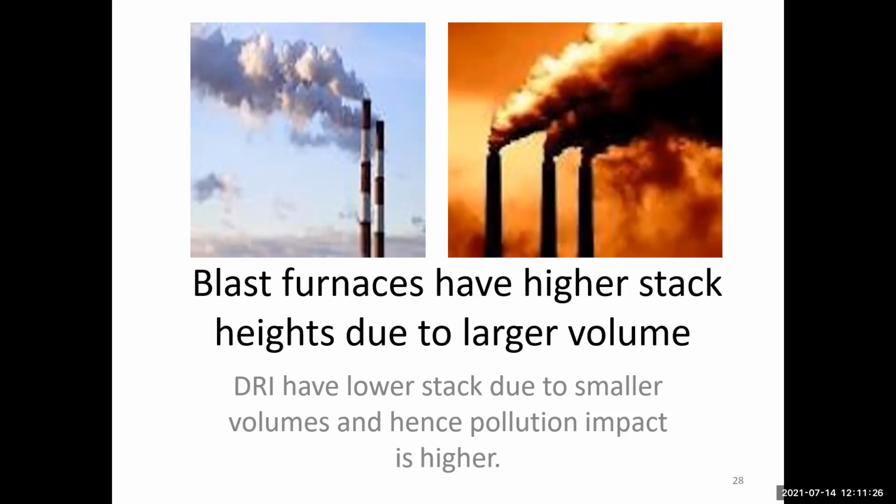This is the ambient air quality standard for 12 pollutants. You are known 12 pollutants. What are the 12 pollutants? The names of the 12 pollutants: SPM, PM10, PM2.5, SO2, NO2, O3, Pb, CO, NH3, C6H6, arsenic, nickel, benzo(a)pyrene. So these are the national level quality standard, the 12 pollutants. And the background pollutant concentrations, ground level concentration.